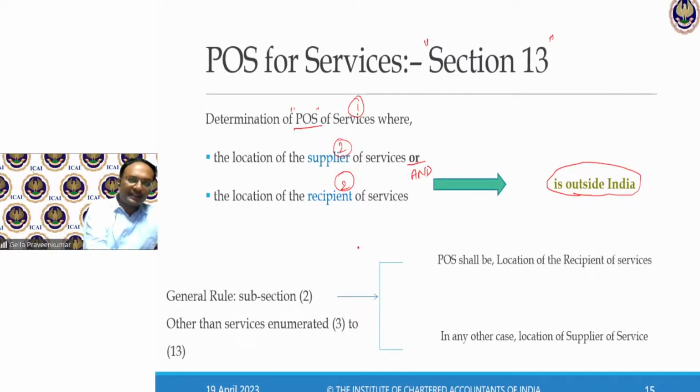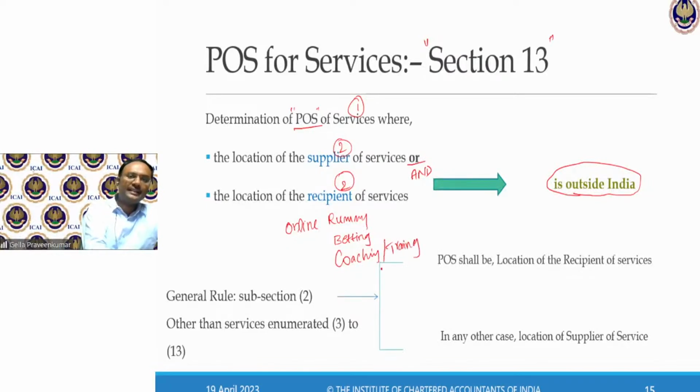Take an example. Say there is online rummy, online betting, not gambling, online betting, maybe horse betting, or online coaching or training.